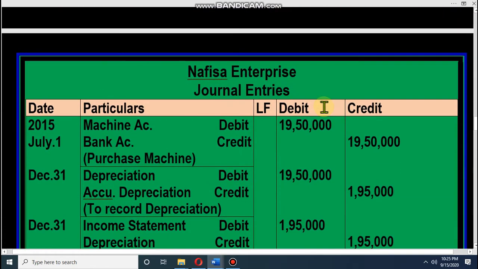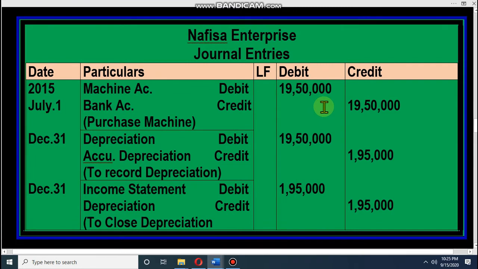Now, journal. How can you prepare the journal, dear student? Last class I gave the journal for this. If you buy any asset, asset account debit and bank account credit. Whatever asset, here it is machine. If it is furniture, furniture account. If it is building, building account. Whatever asset we have purchased, the journal is that asset account debit, bank account credit.